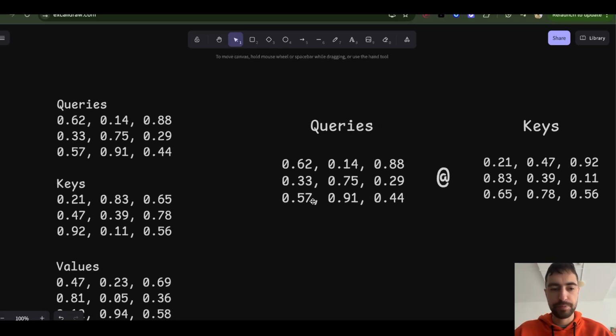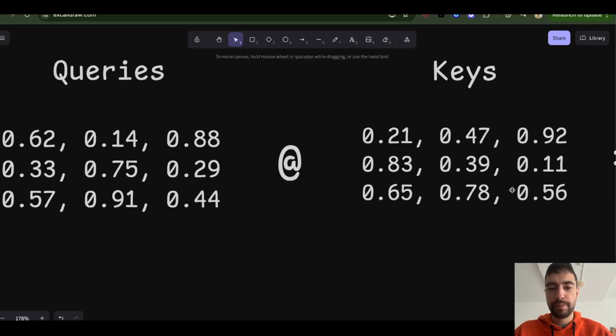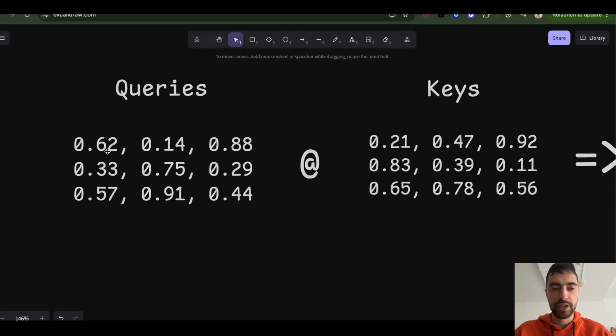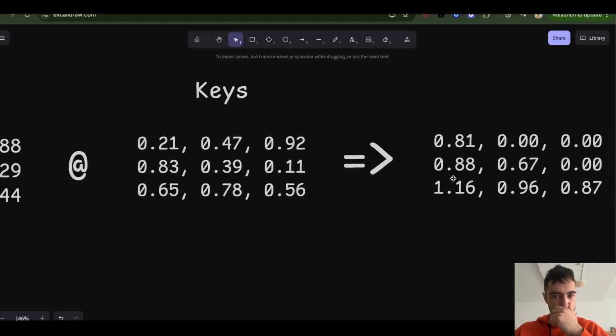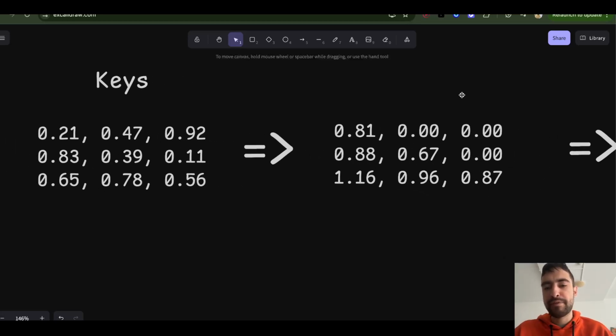So you see here it's transposed. You see 0.21, 8365, 0.21, 8365. So now I've swapped rows, I've transposed it. Now when you do matrix multiplication, it's going to properly multiply query with the key, and you will get some affinity scores.